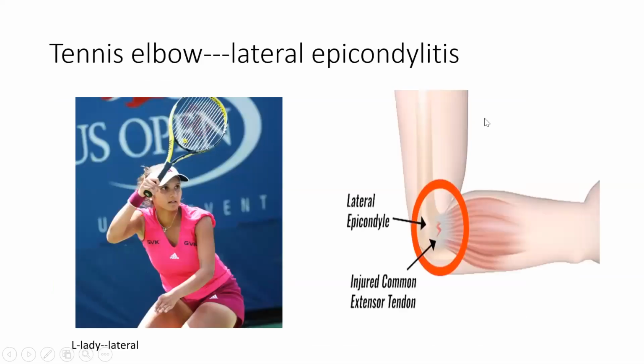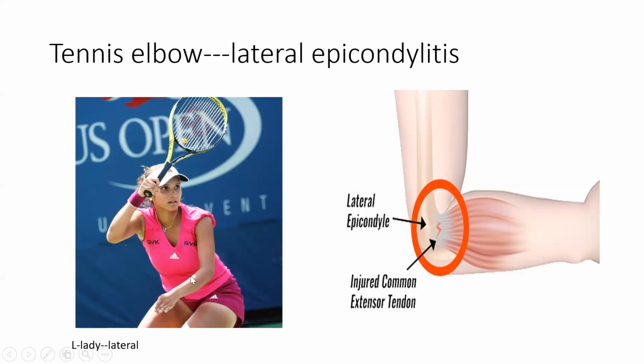Now we'll come to tennis elbow. Tennis elbow is not a syndrome; it is a problem in the lateral epicondyle. In the humerus, if you see your distal humerus, you have the medial epicondyle and the lateral epicondyle. Lateral epicondyle is the insertion point of the extensor tendons. If you have studied first year, you will know: distal to the elbow is the forearm, proximal to the elbow is the arm. So this is your forearm, and this is your arm.